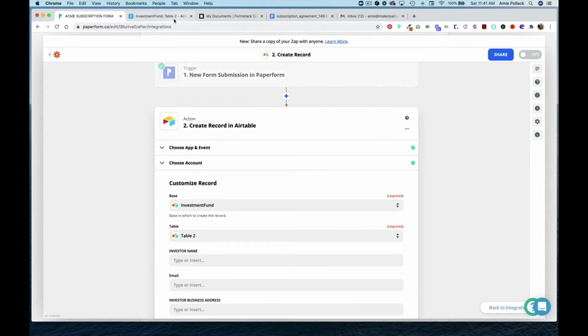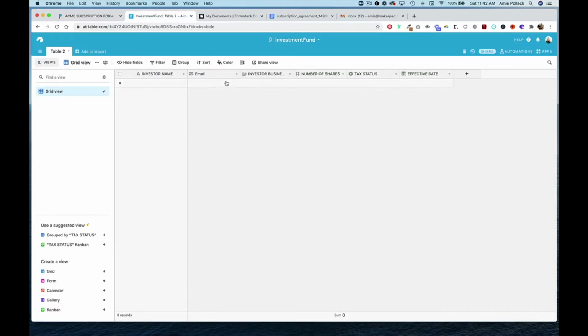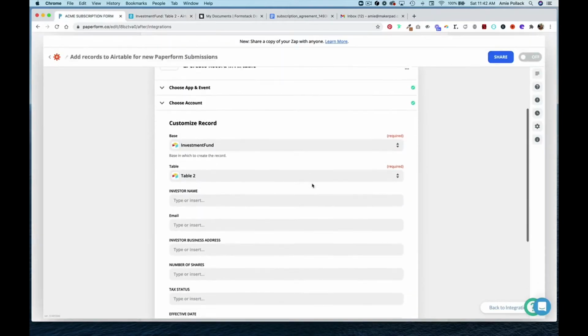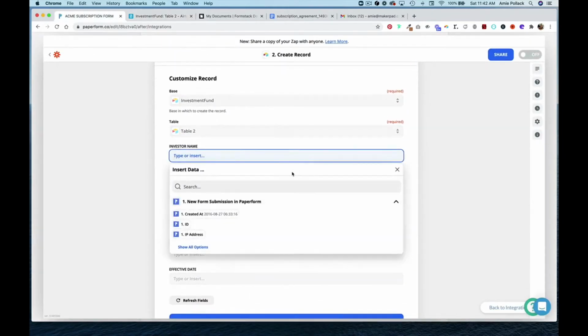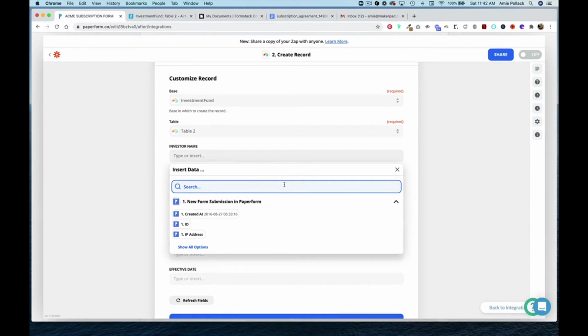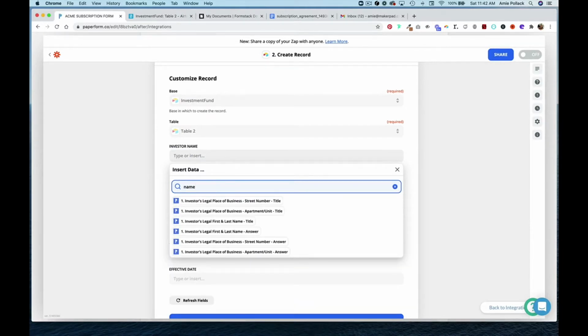And I've gone ahead and set up an Airtable base that has the same columns mapped to my questions. So back in Zapier, I'm going to map my Paperform questions. And one thing to keep in mind when you're setting up your Zap for Paperform is that there's always a title and then an answer.